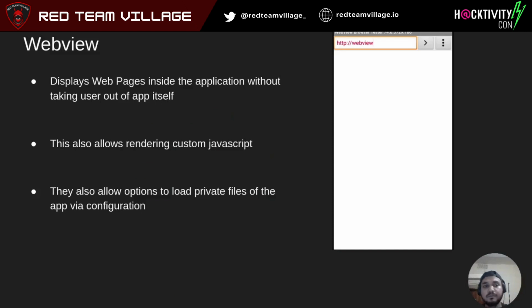Next, let's talk about web views. Web views allow our application to use web pages inside our own application without moving to a browser. They also allow rendering of JavaScript and opening files within your web view. Under some circumstances these are useful, but they can be insecure as well.